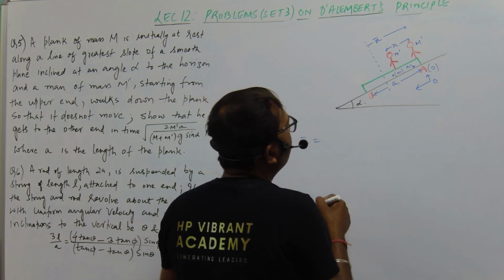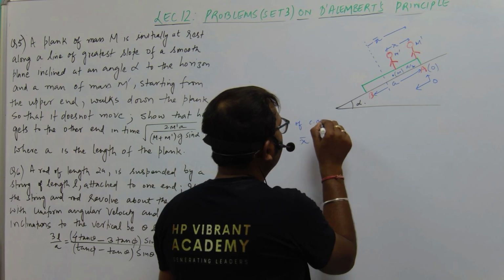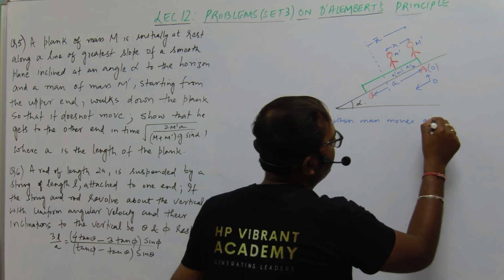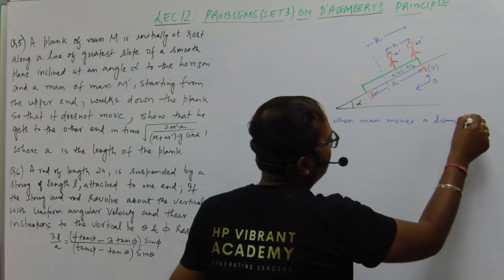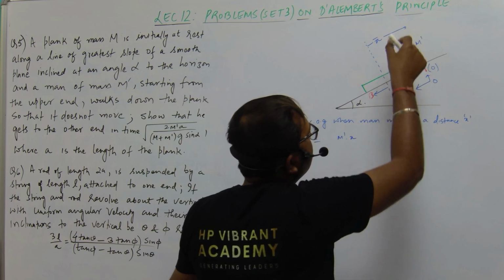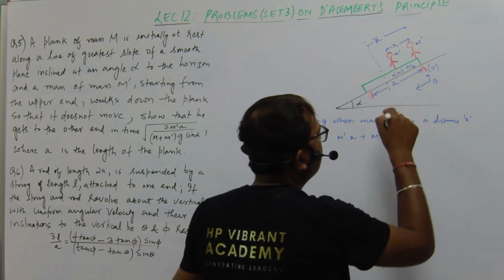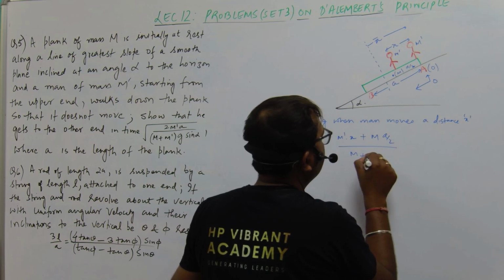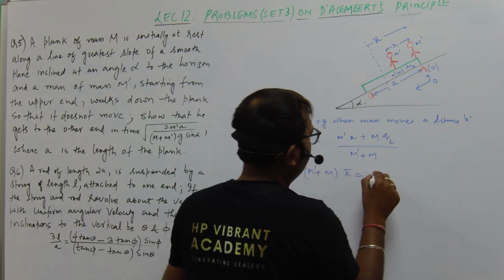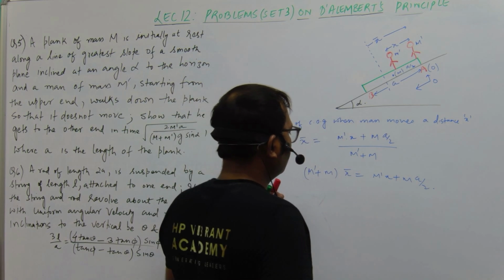The position of center of gravity when the man moves a distance x is x bar equals m dash into x, plus capital M, the mass of the plank, concentrated at a distance of a by 2, upon m dash plus capital M. So we have (m dash plus M) into x bar is equal to m dash x plus M a upon 2. Let us further simplify this.